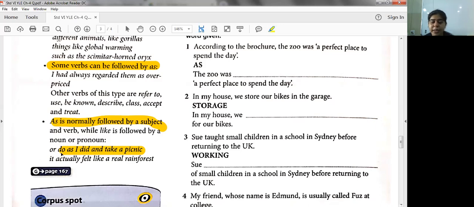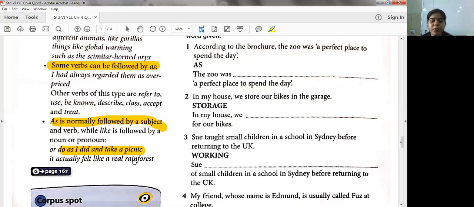Sorry students, as is followed by a subject. So over here, after as, this is the subject: I did and take a picnic. And next one, it actually felt like a real rainforest. So like is always followed by a pronoun or a noun.